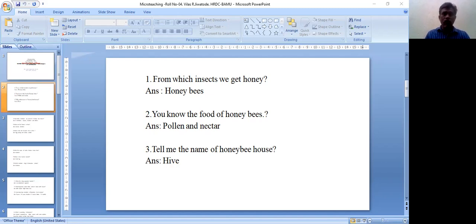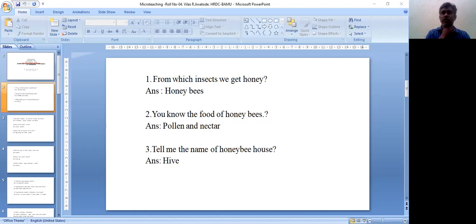Next, how many members are present in the honeybee house? In the honeybee house, there are three members. This is polymorphism. Three different forms are present in the honeybee house: the queen, workers, and drones.